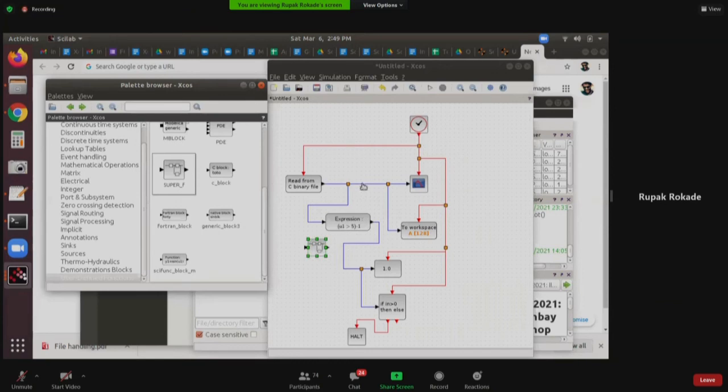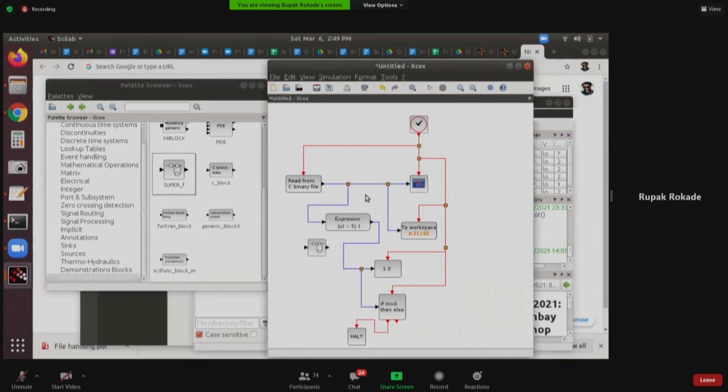So now what I'm going to do, a super block is essentially, you imagine you have a big simulation and there are so many blocks, so many things happening at the same time, and you don't want people to be confused when they look at your diagram, and you want to declutter your simulation, but at the same time you want to make it accessible also, right?